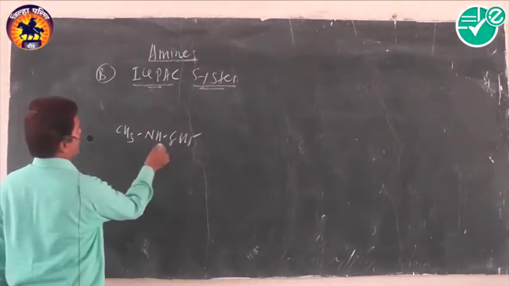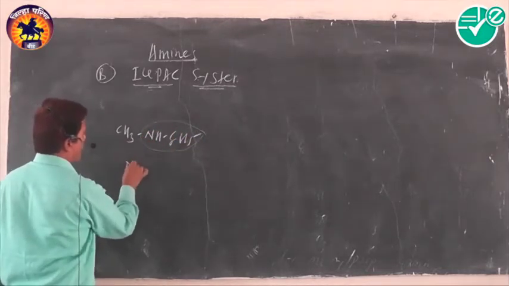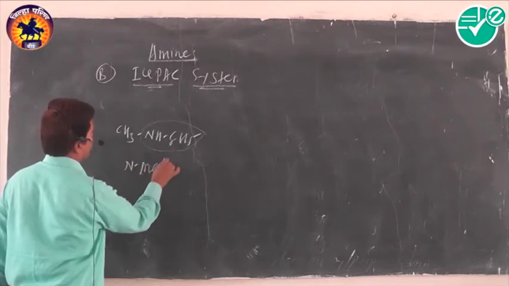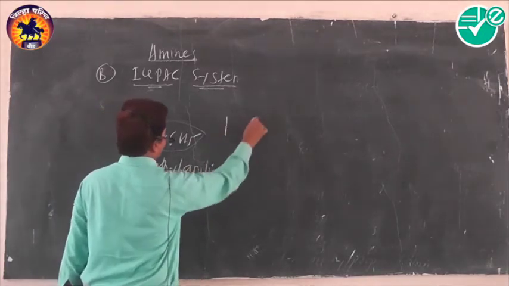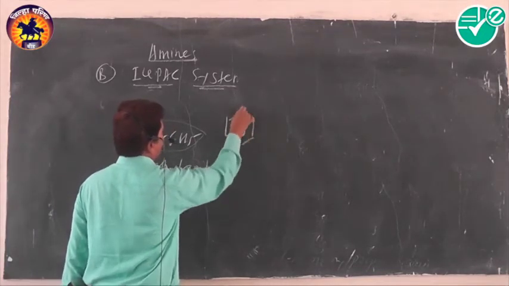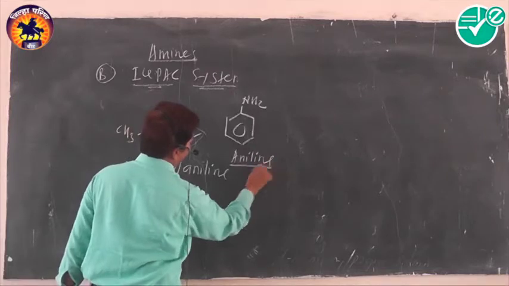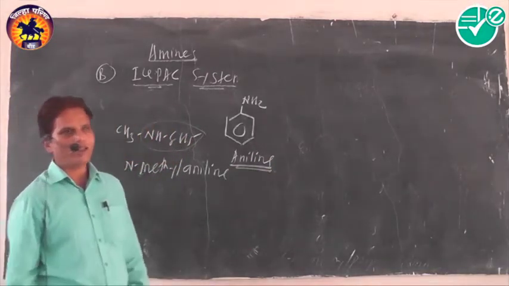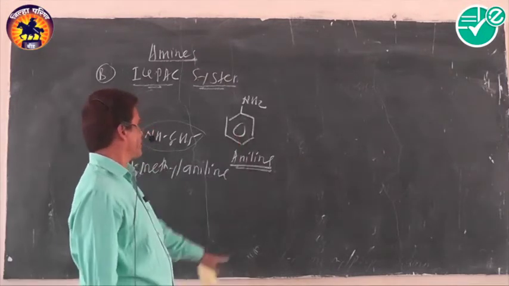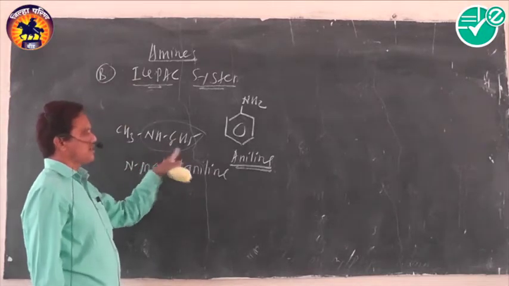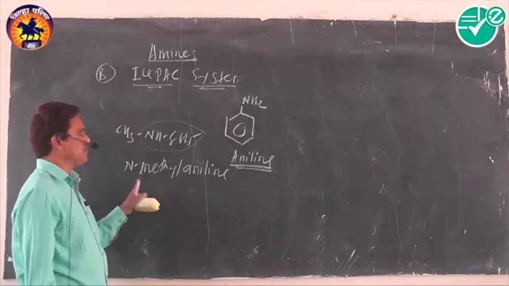Its IUPAC name is, the compound C6H5 group along with nitrogen is called aniline, and that's why the compound is called N-methyl aniline. Benzene ring along with an amino group is called aniline, both in the common as well as in the IUPAC system. Aniline is recognized in both systems. That's why this compound is aniline, and it is called N-substituted aniline, and its IUPAC name is N-methyl aniline.